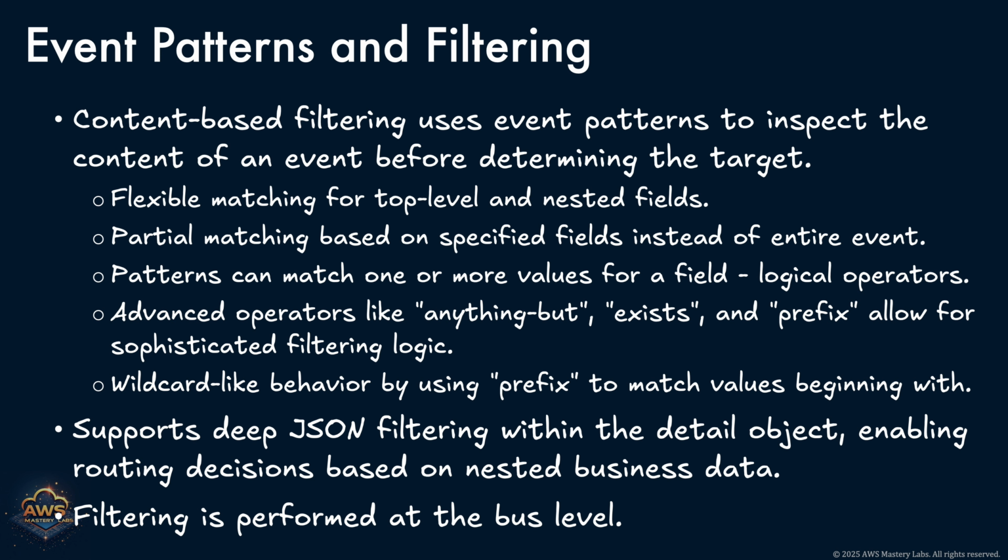You can also filter on complex nested fields, enabling sophisticated routing logic based on deep business context, like routing only refund events from users in a specific region with a loyalty tier above a certain threshold. All of this filtering happens at the bus level, which means only relevant events are forwarded to targets. This reduces downstream noise, improves performance, and allows your event consumers to remain simple and focused on their business logic.